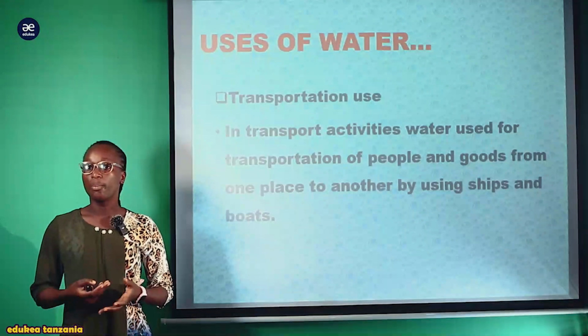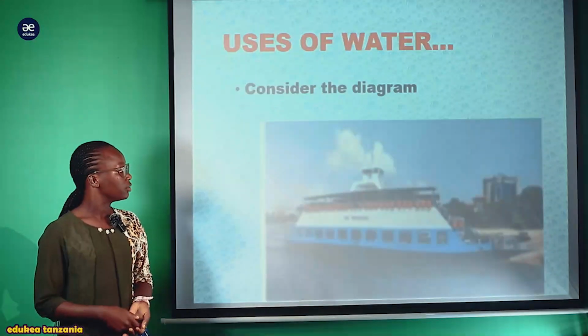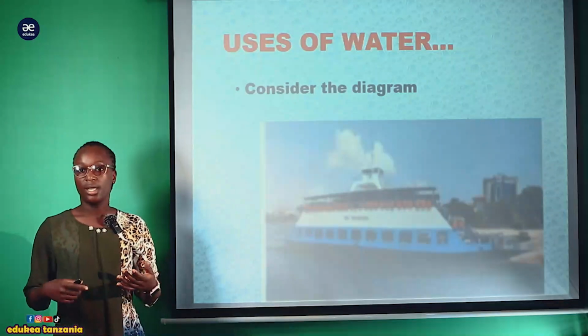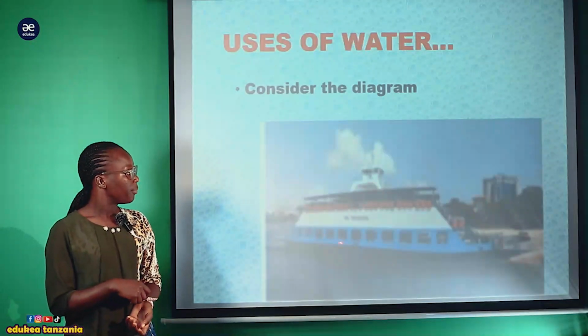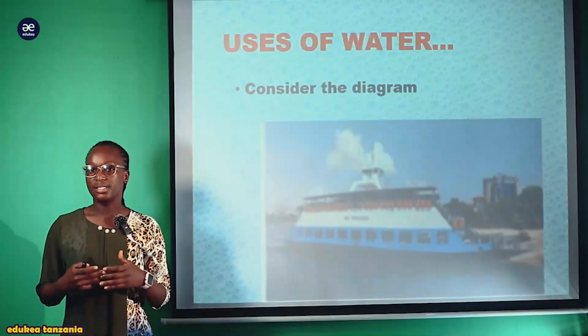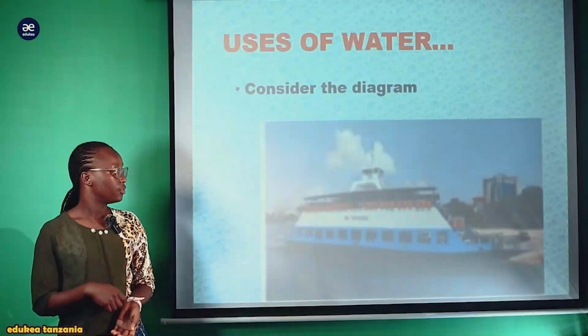They tend to move from one place to another. For example, you can consider this diagram. This is a ship whereby through water people tend to move from one place to another, or goods are transported from one place to another using ships.